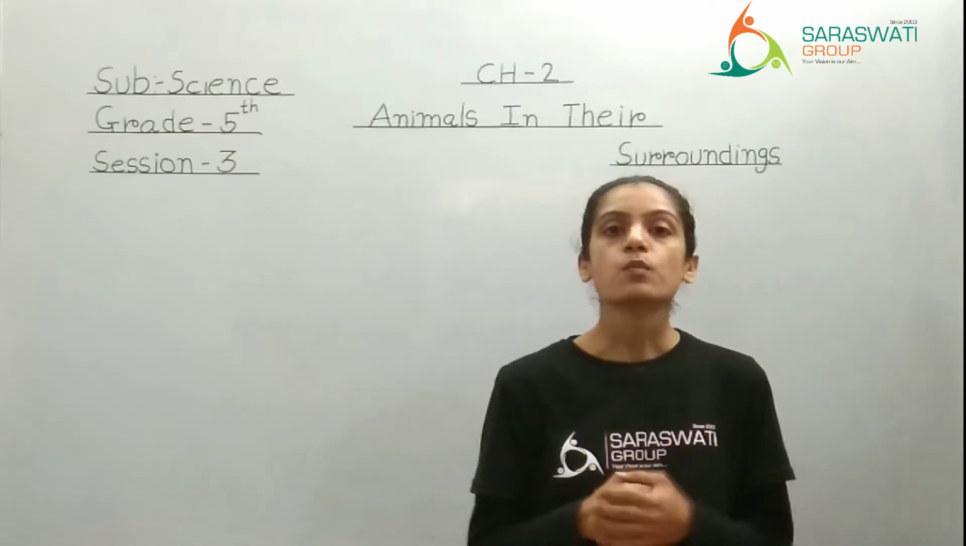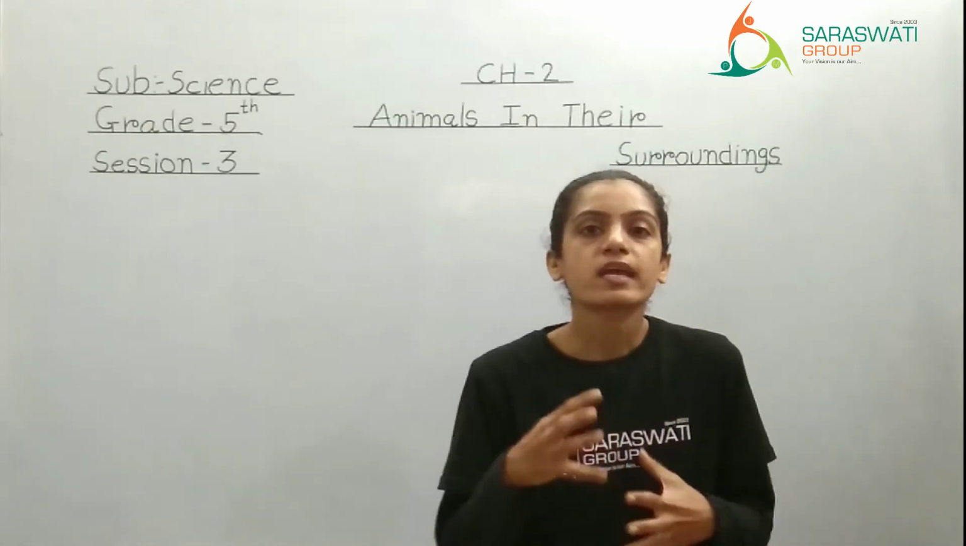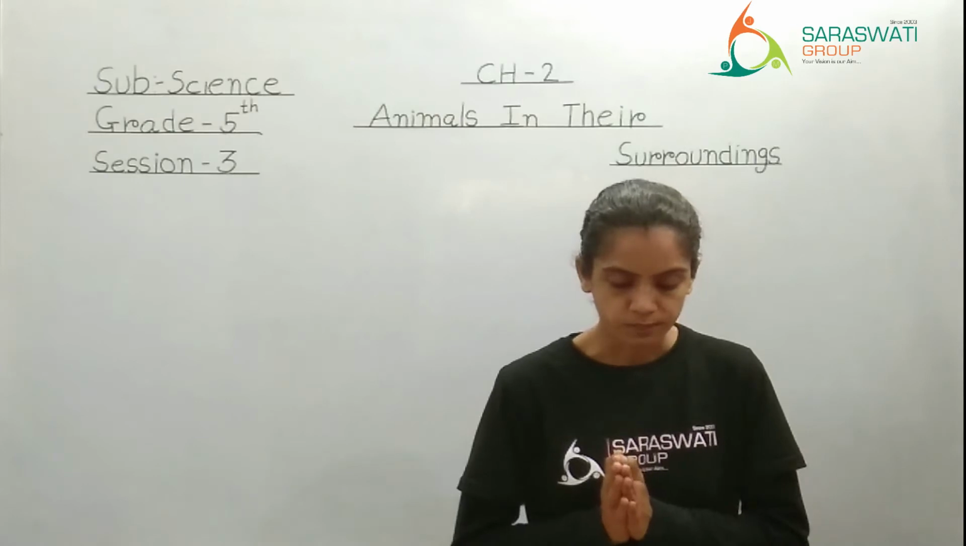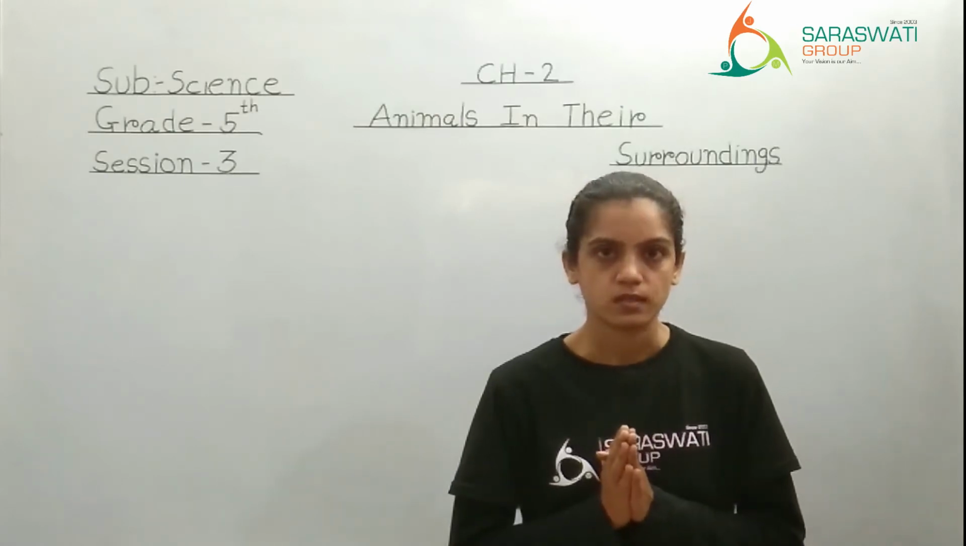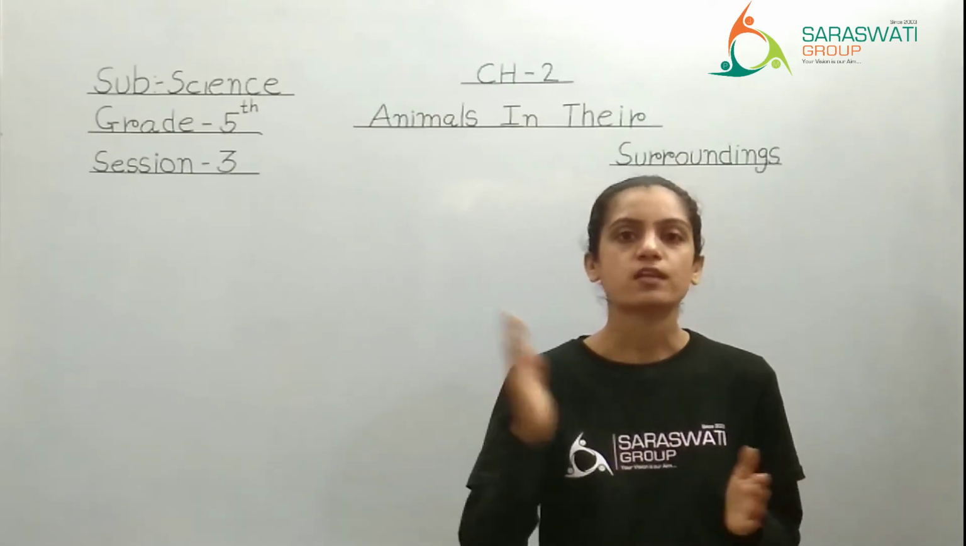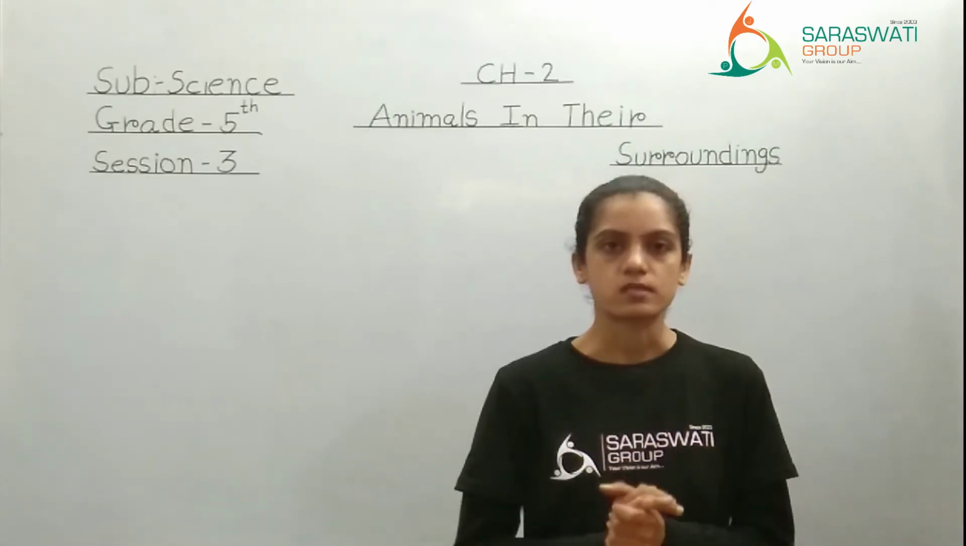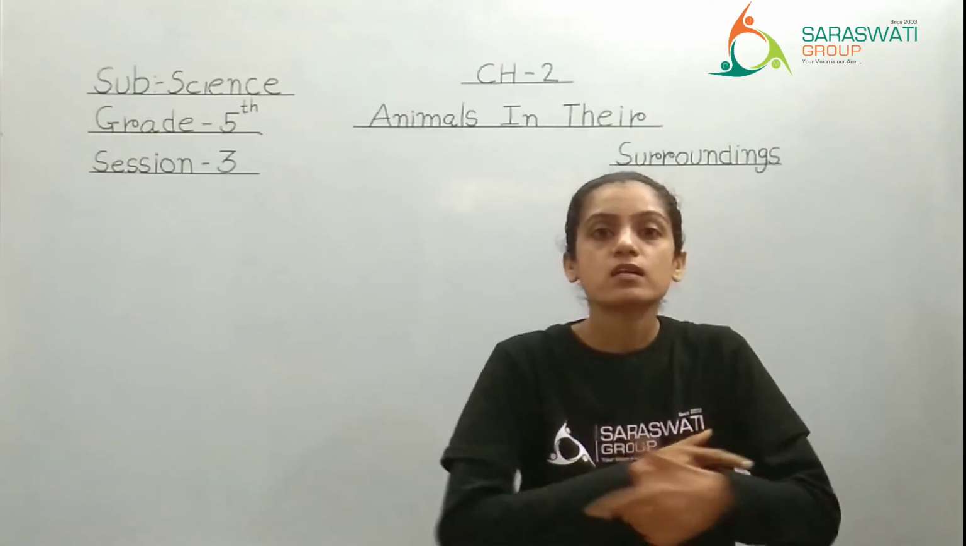So one by one we have to study the body covering of different animals. What is the first one? Feathers. The first one is what? Feathers. Means if you see, all the birds are having feathers on their body.